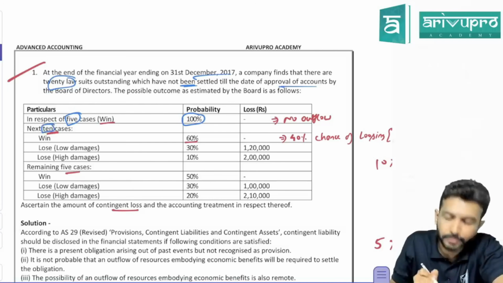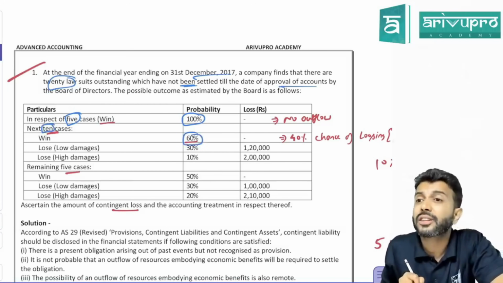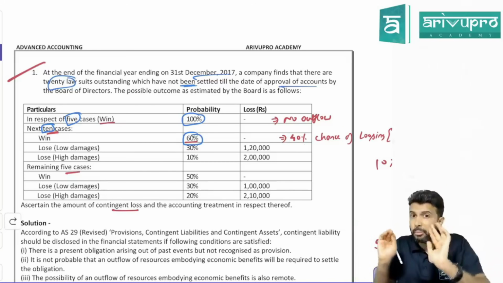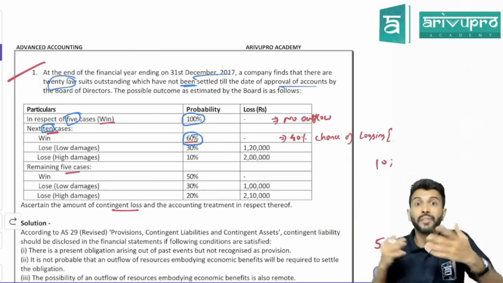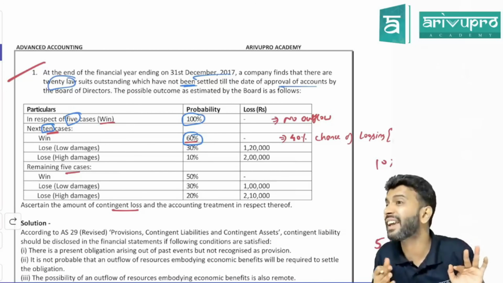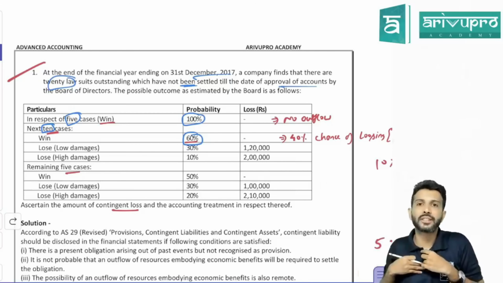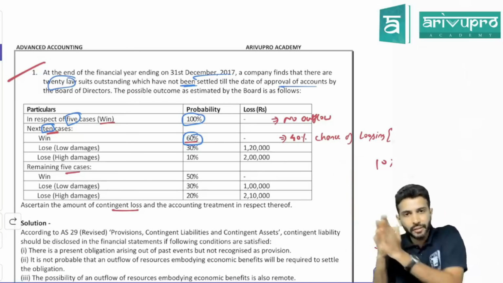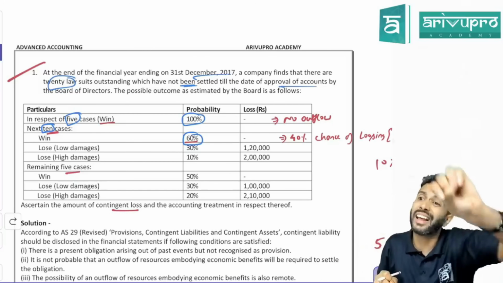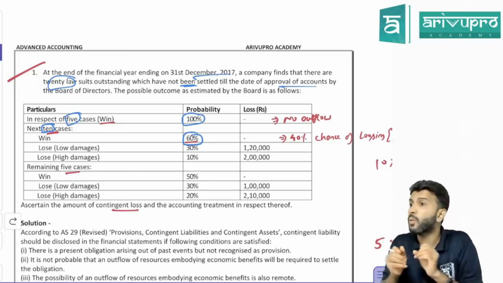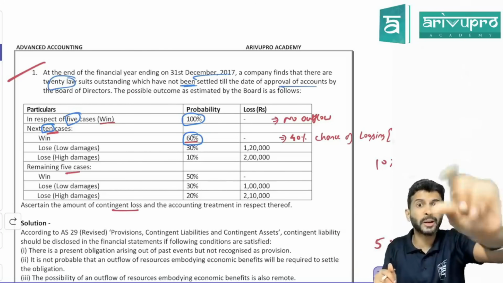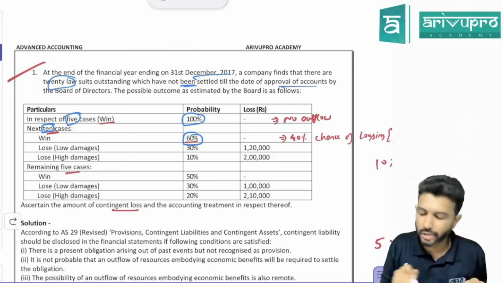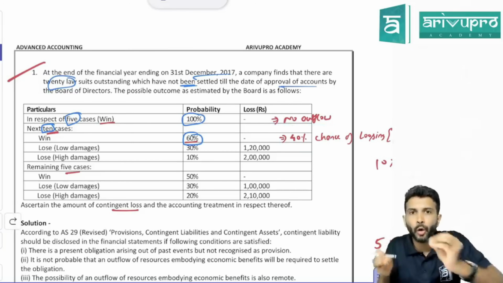Come to the next 10 cases. Here, the winning percentage is 60, so the losing percentage is 40. Now we are thinking from the outflow side, because somebody has filed the case against us. When somebody has filed a case against us, either we record a provision or we disclose a contingent liability. For both, we need an outflow. Outflow arises with respect to the chances of losing. We have a 60% chance of winning, so the chance of losing is 40%. There will be an outflow only if we lose the case.